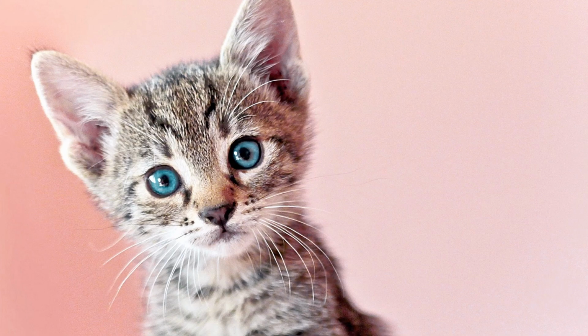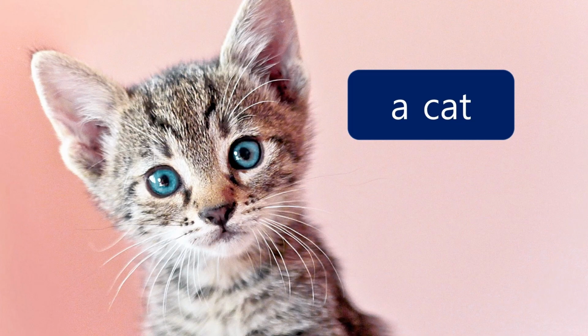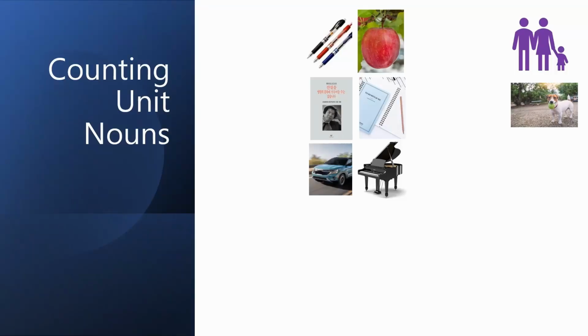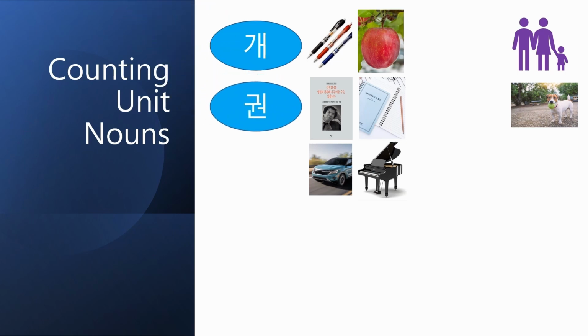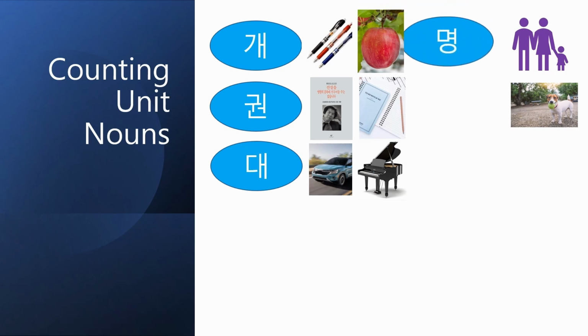However, the concept of counting unit nouns in Korean and English is slightly different. English doesn't use any unit noun for a cat, but Korean uses it. Let's look at this part. 개 is used widely to count general items such as a pen, a desk, an apple. 권 for books or notebooks. 대 for machines or musical instruments such as computers, cars, pianos. 명 for people and 마리 for animals.